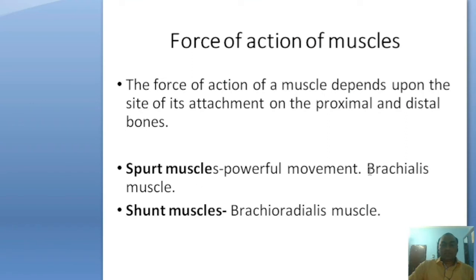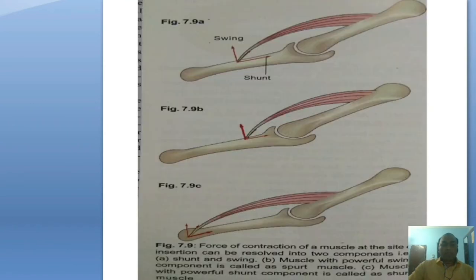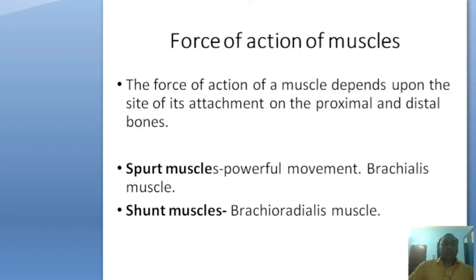Spurt muscle example is brachialis. When muscles are inserted away from the joint cavity, in this category the shunt component is more powerful compared with the swing component. So these types of muscles are called shunt muscles. The shunt muscle example is brachioradialis.